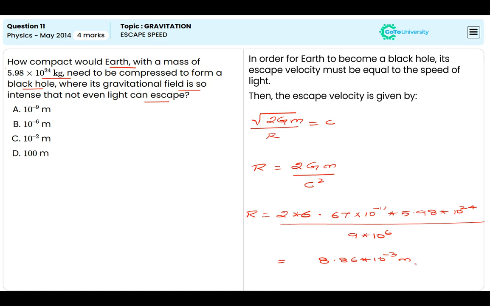We can write this as about 10^-2 meters. That means if you approximate the constants as 10, then this becomes 10^-2 meters. Then option C is the right answer.